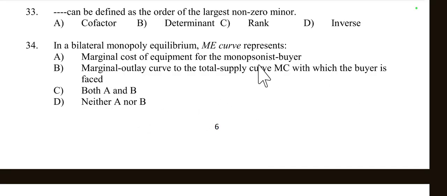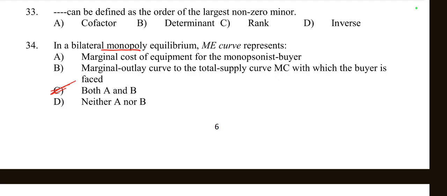Monopsonist means one buyer; one seller is a monopoly, one buyer is a monopsonist. So here both are true according to bilateral monopoly equilibrium.